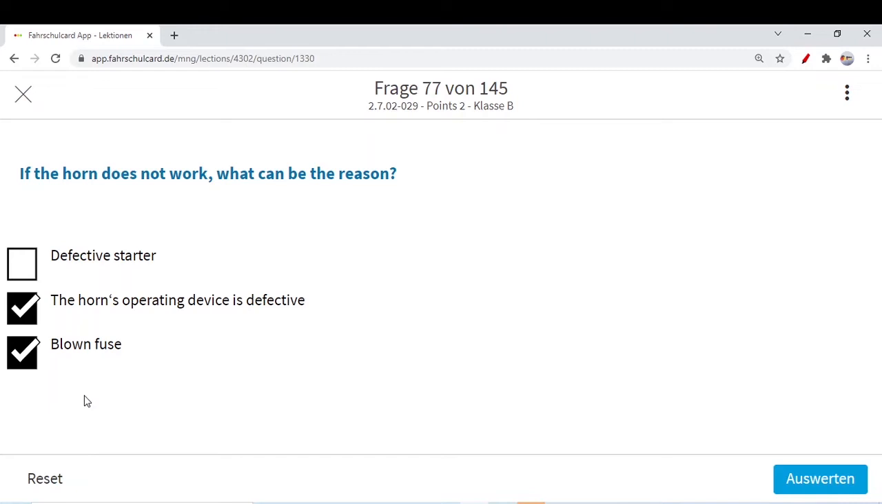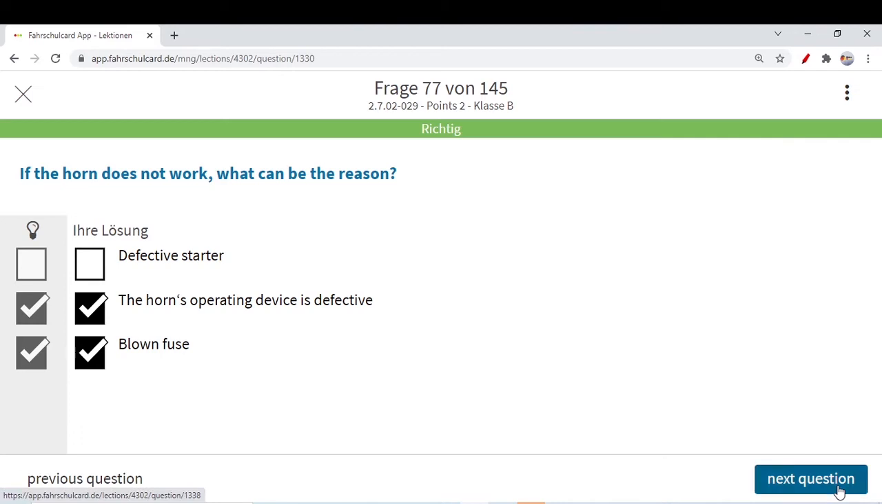So maybe the operating device or button is defective, but the starter is not defective, otherwise your car will not start, or maybe your other systems will also be affected. The starter is fine, but the other two options you have to check. Let's go to the next question.